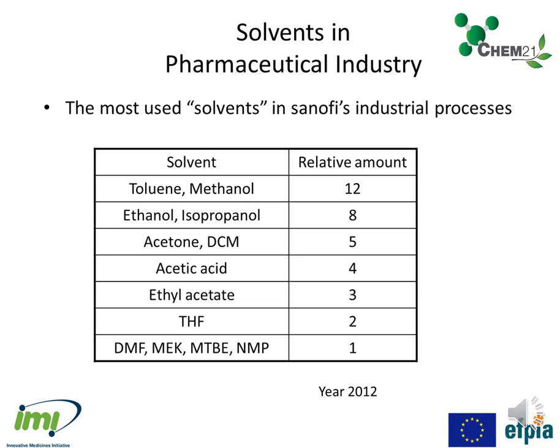In order to illustrate the solvent usage in the pharma industry, here are the most used solvents in Sanofi plants. The top 6 in 2012 were toluene, methanol, ethanol, isopropanol, acetone, and dichloromethane. Most of them are recycled.